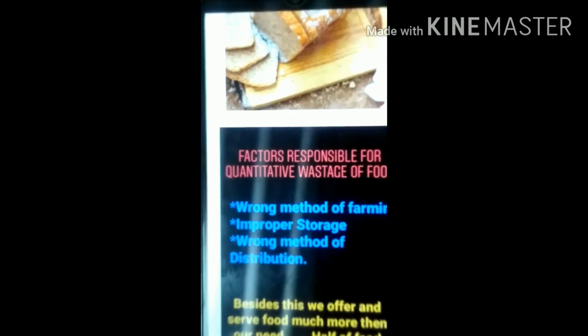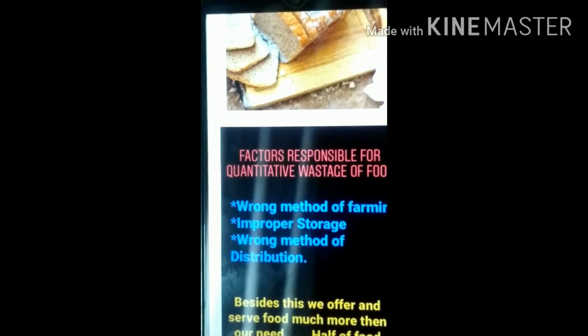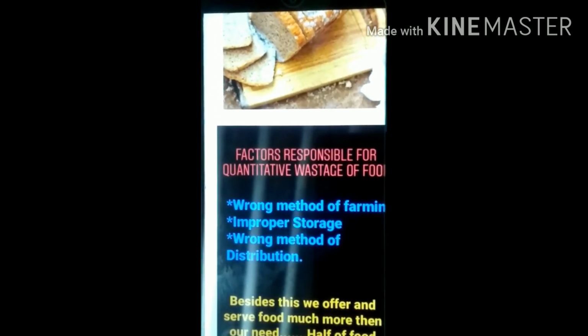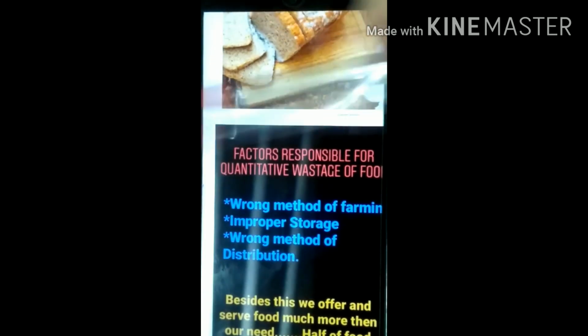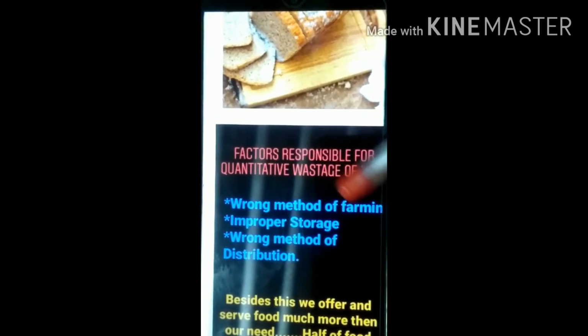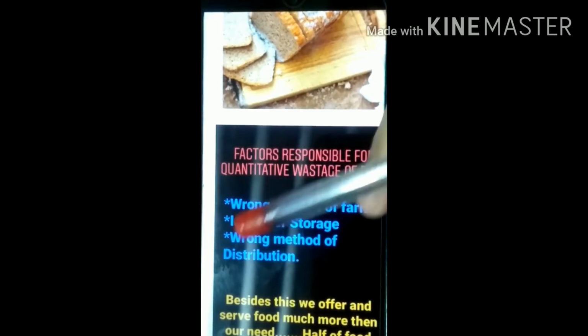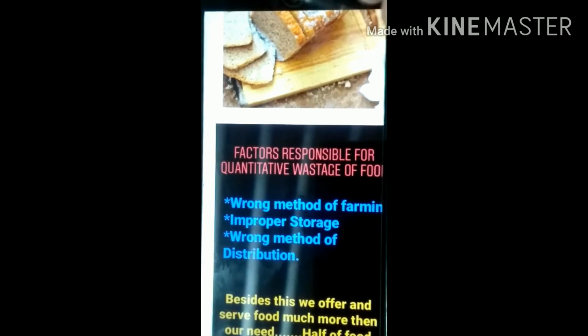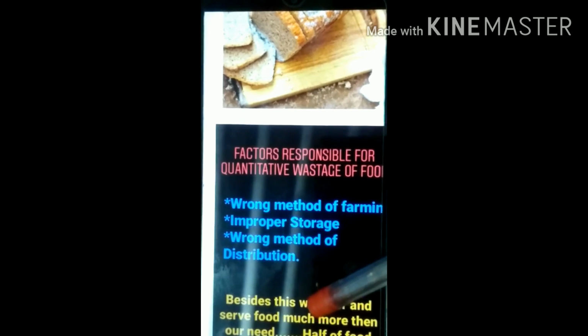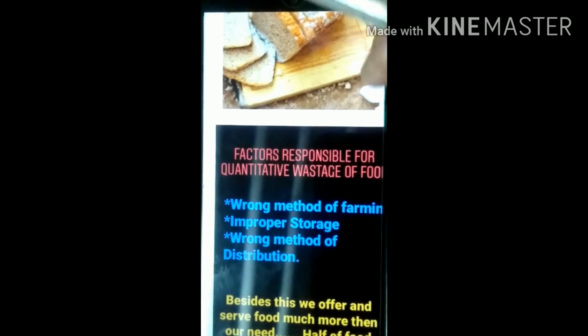wastage of food. Okay, so quantitative wastage. Now quantitative wastage of food: wrong method of farming, improper storage, wrong method of distribution. Means what? Food is in abundance, but in large quantity food is getting wasted. Besides this, we offer and serve food much more than our need. So half of the food is being eaten and half is being wasted. Means in large quantity the foods have been wasted.